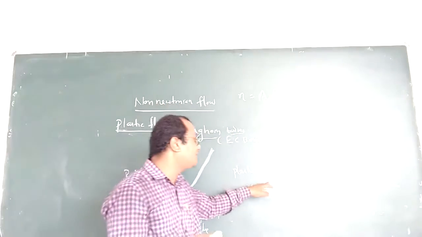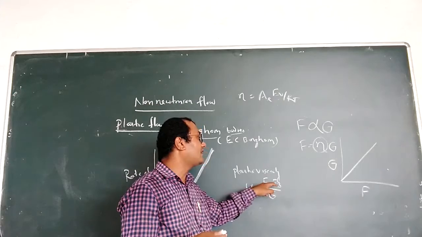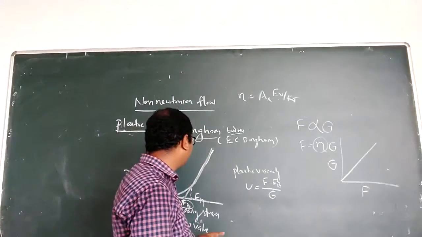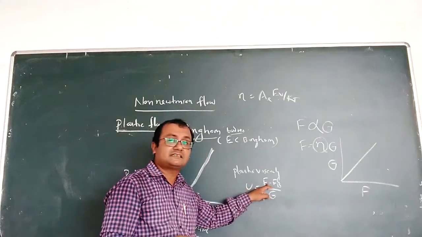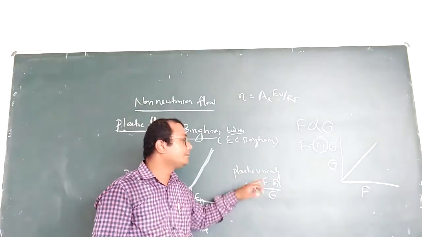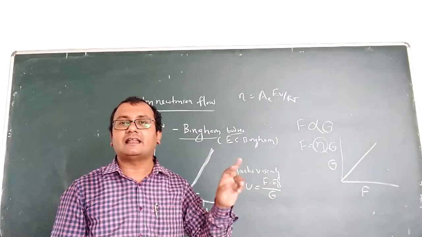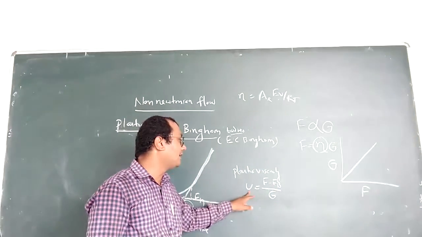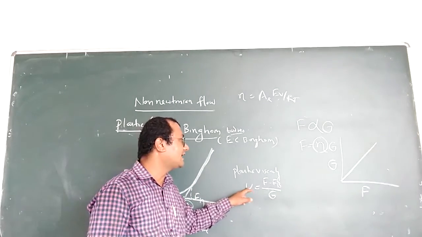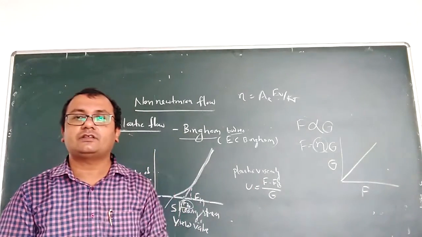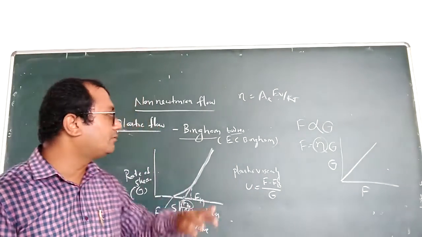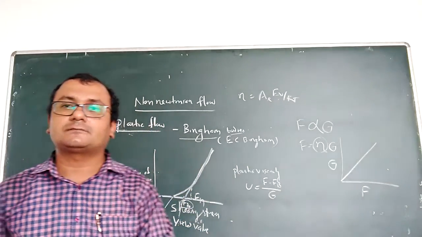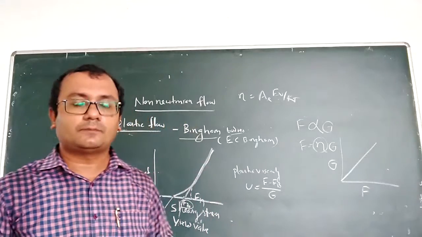But if you take the difference between F and FB, that is, shearing stress minus yield value, it will be directly proportional to the rate of shear, and that viscosity we take as plastic viscosity, that is your U. So that is all about plastic flow. In the next class we will discuss pseudoplastic flow.